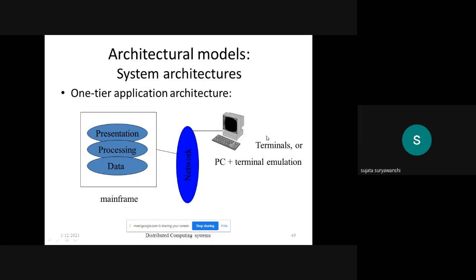But the main or basic drawback is what? The single server has all three procedures: the database, processing, and the presentation. All the tasks are performed by the server only. The load is not distributed here, so a bottleneck can occur. Bottleneck of data, bottleneck of procedure can occur in this case, that is one tier architecture. All of you getting this? What do you mean by bottleneck?